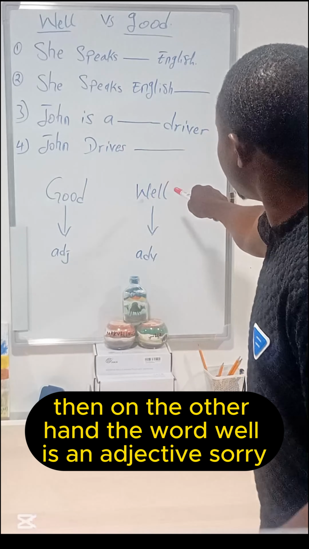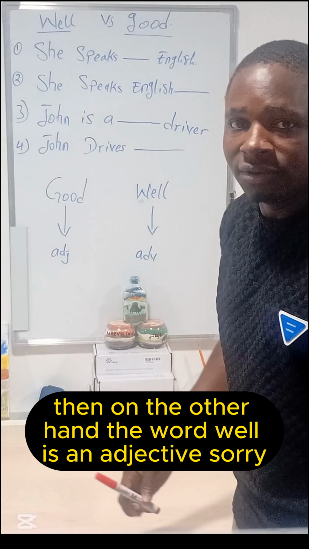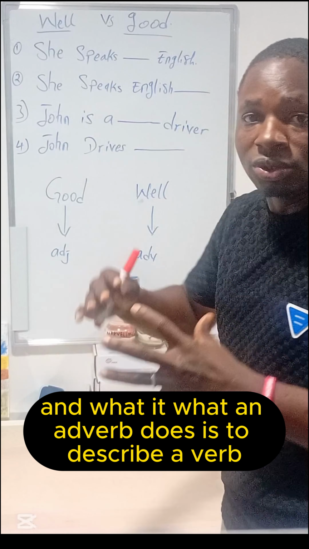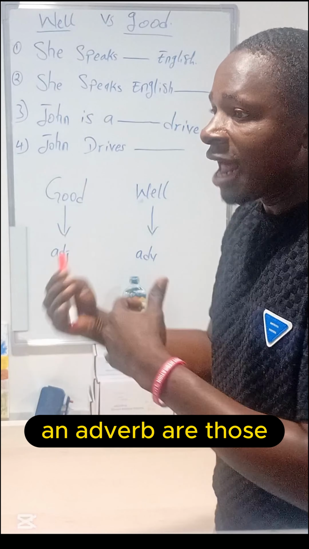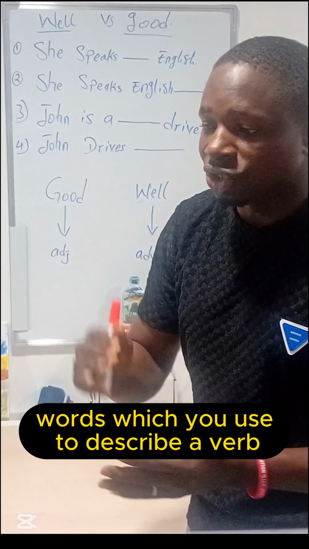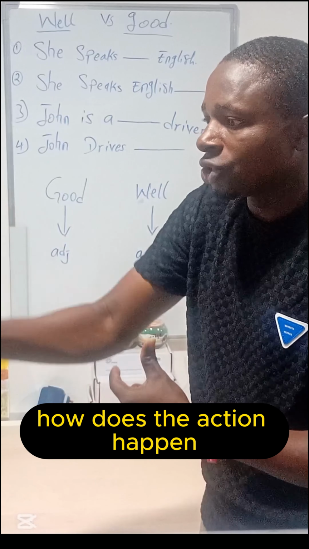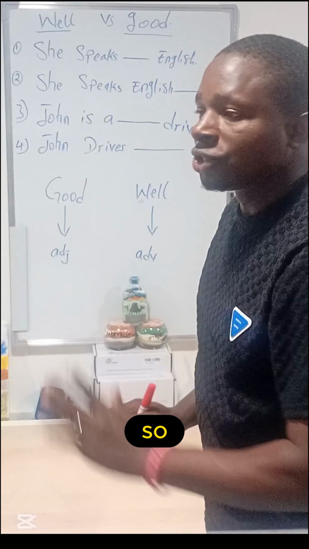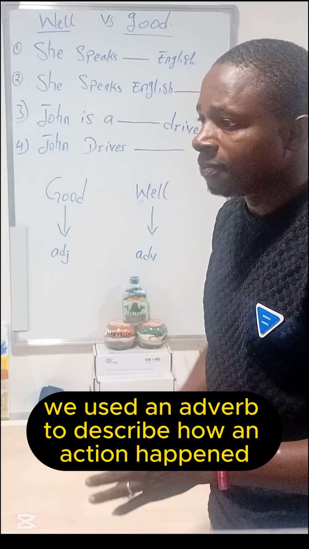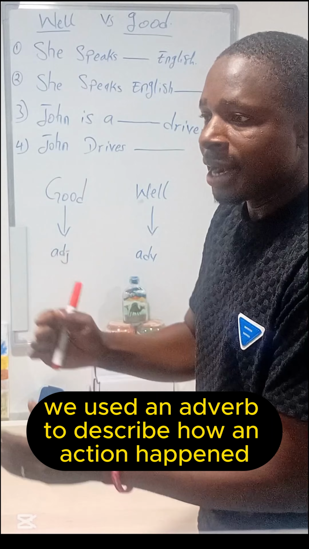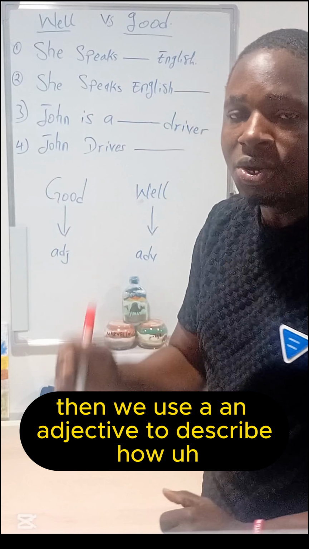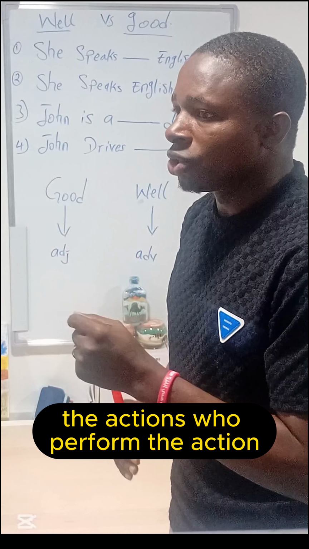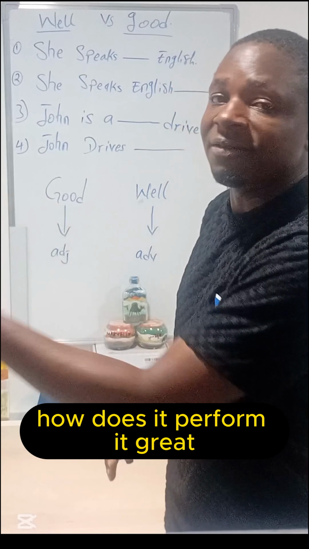On the other hand, the word well is an adverb, and what an adverb does is describe a verb. Adverbs are those words which you use to describe a verb. How does the action happen? It's slowly, right? It's faster. So we use an adverb to describe how an action happened. Then we use an adjective to describe the person who performs the action.